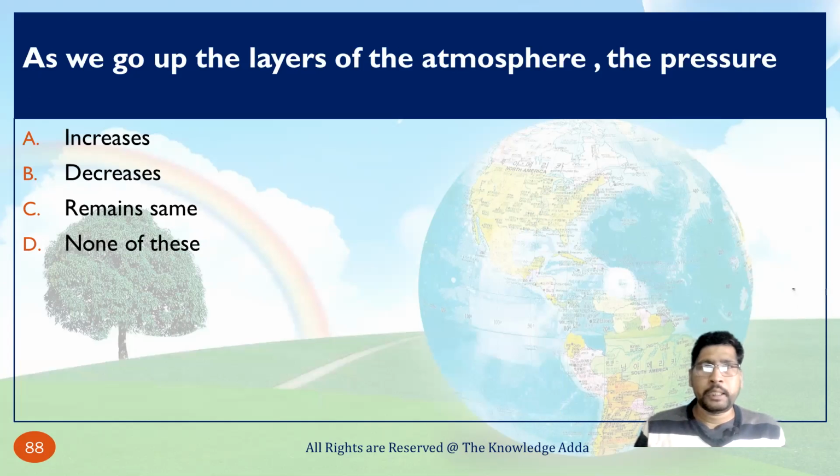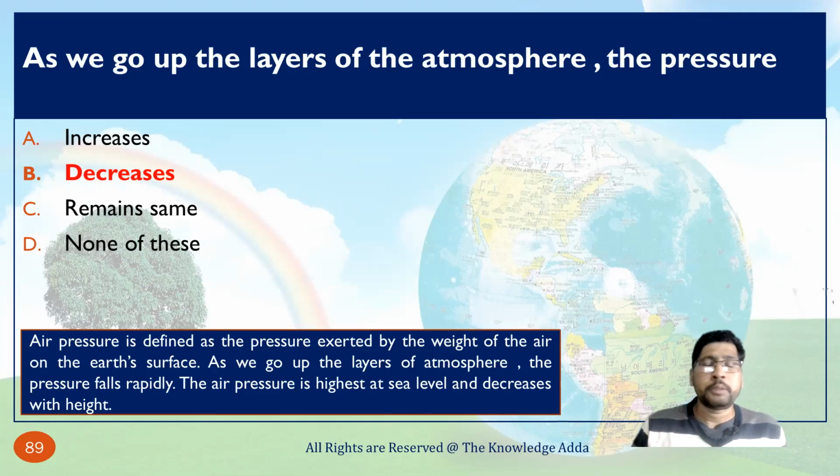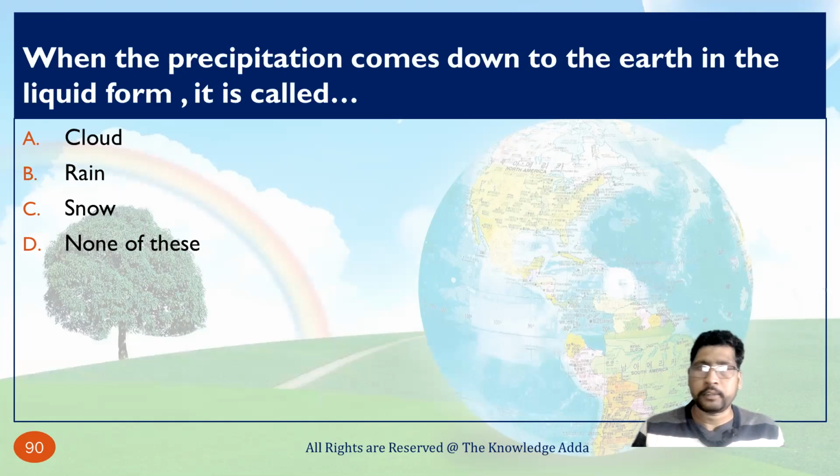As we go up the layers of the atmosphere, the pressure decreases. Air pressure is defined as the pressure exerted by the weight of the air on the earth's surface. As we go up, the pressure falls rapidly, and air pressure is highest at sea level and decreases with height. Whenever people climb mountains, they carry oxygen cylinders. Why? Because they know when they go up, pressure will decrease. So to maintain the pressure, they carry oxygen cylinders.